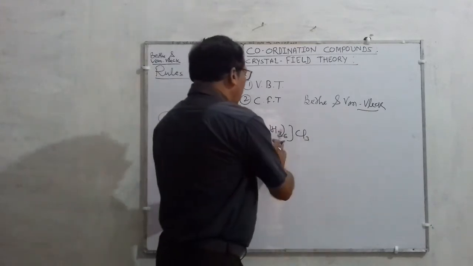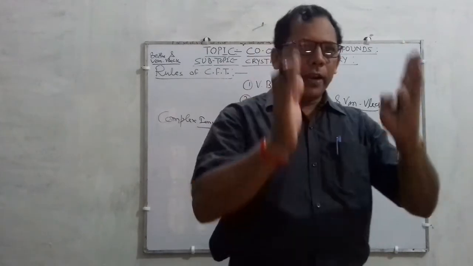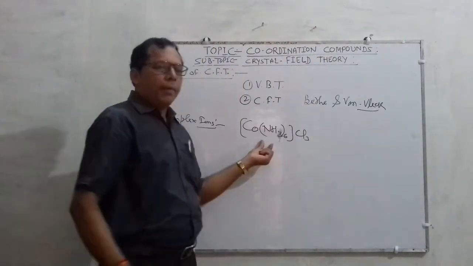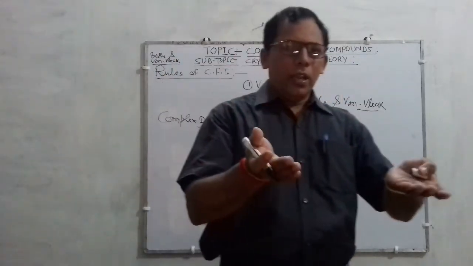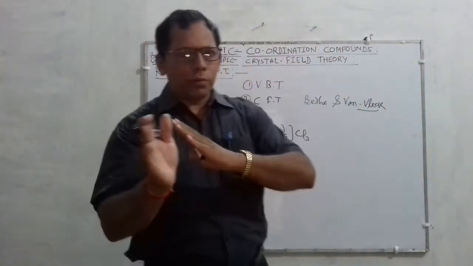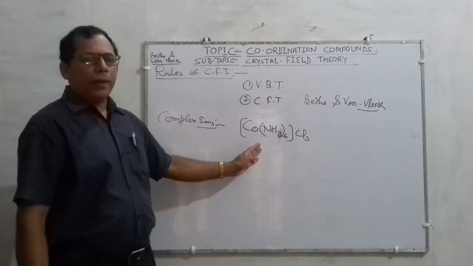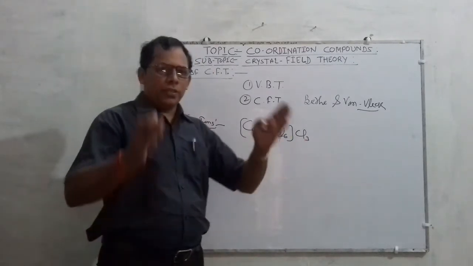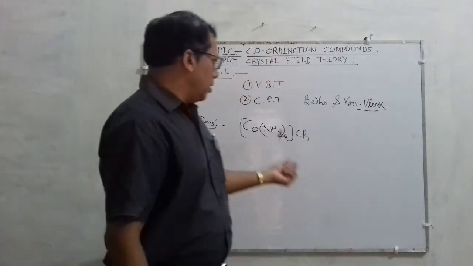This is the main difference between a double salt and a complex compound or complex salt. Double salts dissociate into simpler ions in aqueous solution, while complex compounds or complex salts do not dissociate into their simpler ions in aqueous solution.